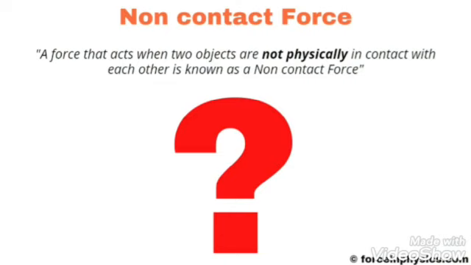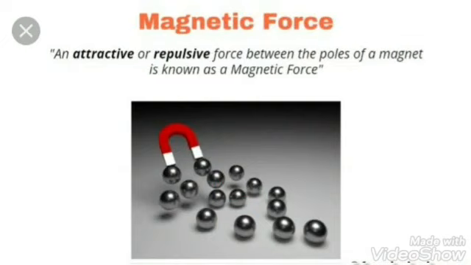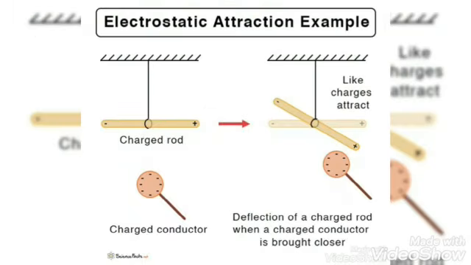Now let's understand what a non-contact force is. A force that acts when two objects are not physically in contact with each other is known as a non-contact force. An example of a non-contact force is magnetic force, which is an attractive or repulsive force between the poles of a magnet. Now let's see what an electrostatic force is.